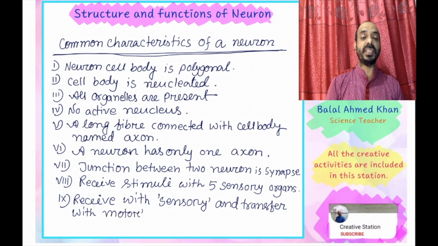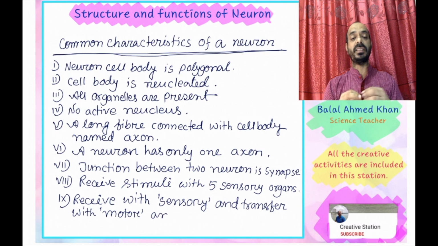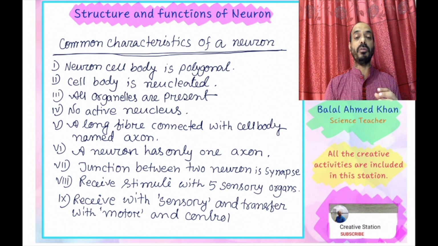So it receives sensory information from the outer environment and transfers this information to other cells or other parts of the body with the motor neuron, and it controls or performs a specific work with the help of the mixed neuron. So the mixed neuron acts as a controller and makes the decision.